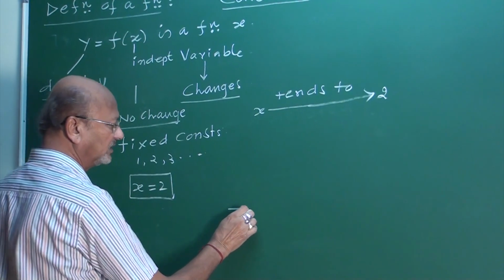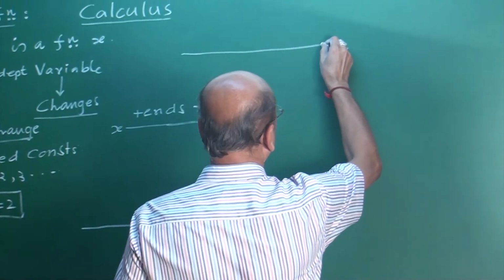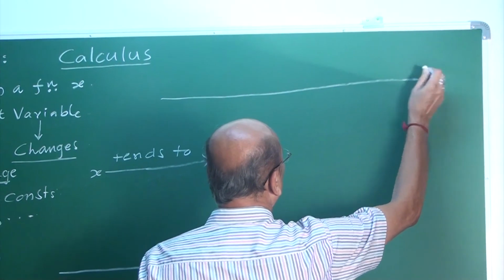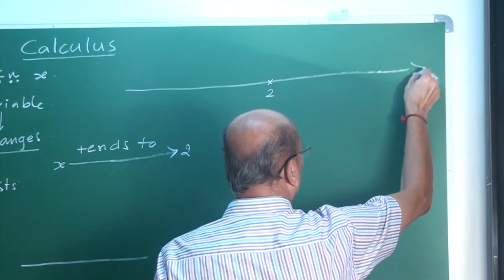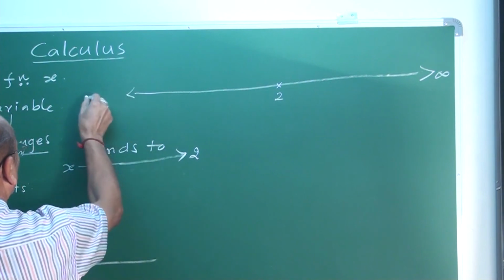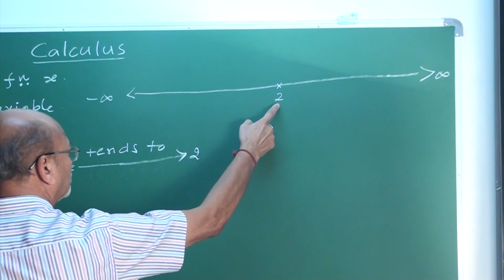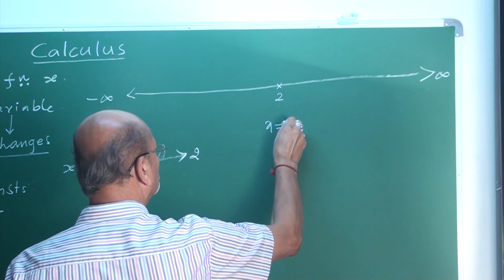This is your number line, my friends. I take it here because it is needed. This is your number line, 2. This side is no end, plus infinity. This side is also no end, it is minus infinity. This is your 2. This is x = 2. This is fixed.